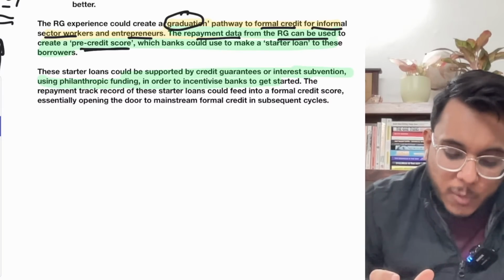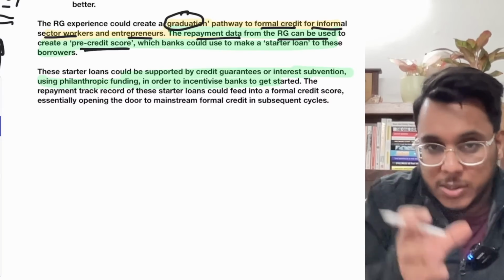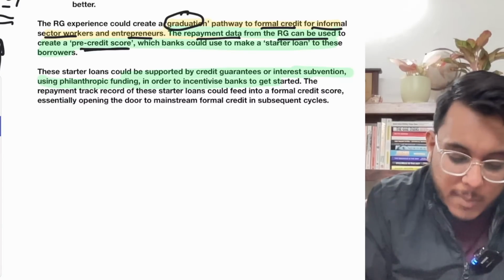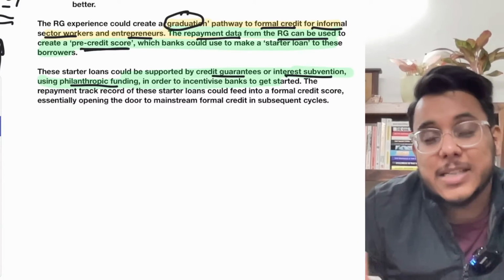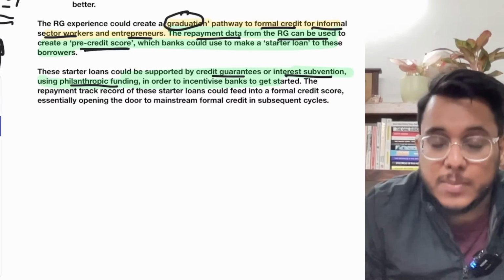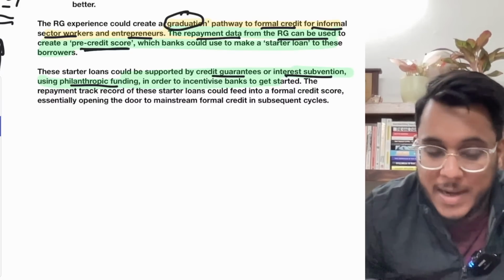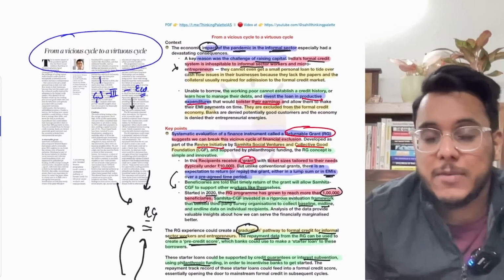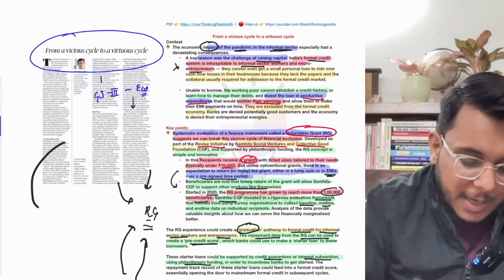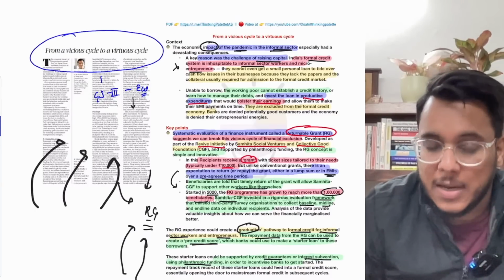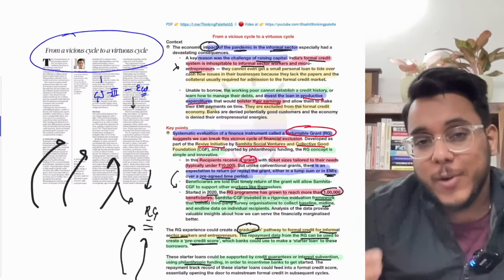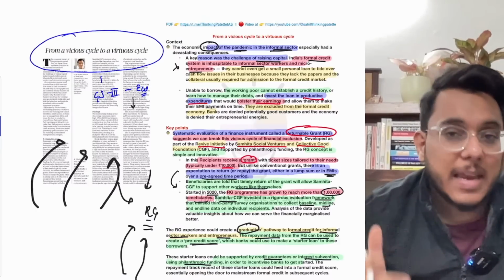Moreover, it has been provided that the loans which the banks will provide could be supported by credit guarantees, interest subvention, and philanthropic funding. Let's say, for example, the Tata stands behind these loans, providing the support that if these people are not able to pay back, then the Tata will come in and, as part of the philanthropy, pay up. So by these things, the informal sector's credit availability can be enhanced.